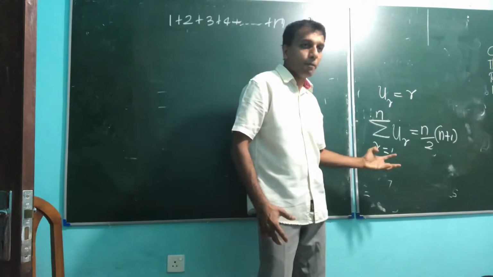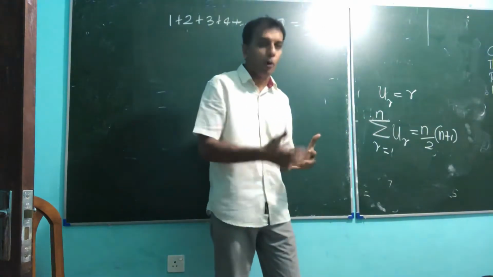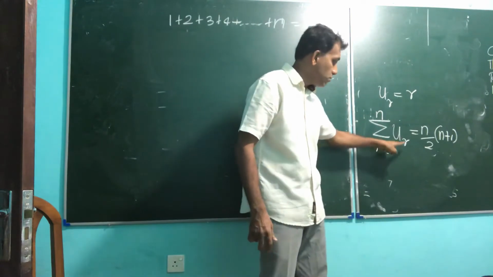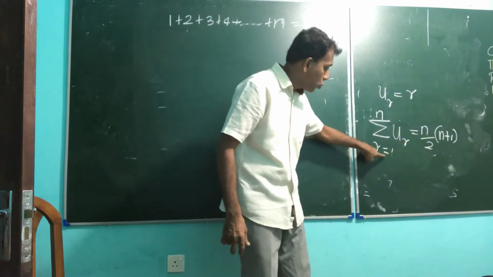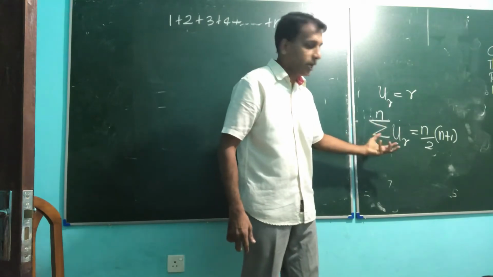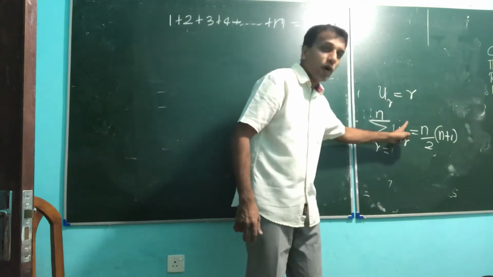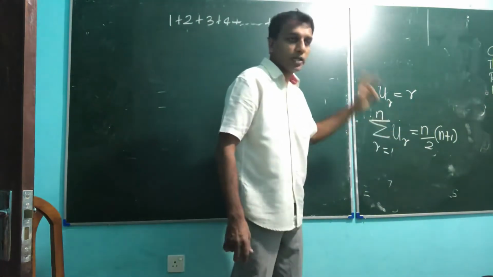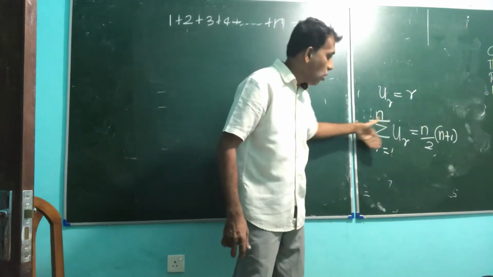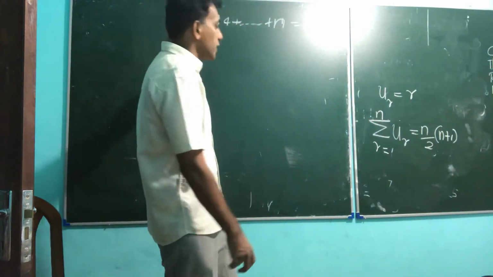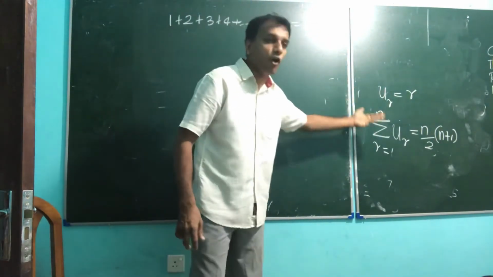Every series problem we can convert to sigma format, sigma Ur, r equal 1 to n. So nothing difficult, nothing new. If you put r equal 1, U1 is the first term. Put r equal 2, U2 is the second term, then the third term, adding all of them gives the answer. So I showed 2 methods: straightforward series pattern or that sigma format, right?